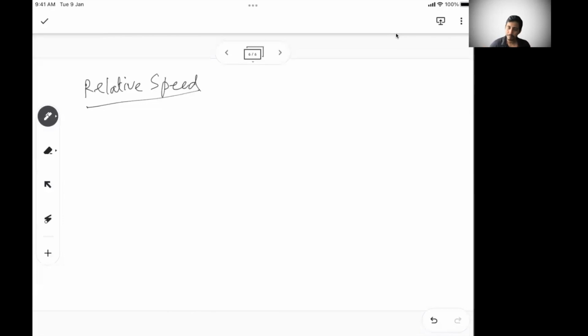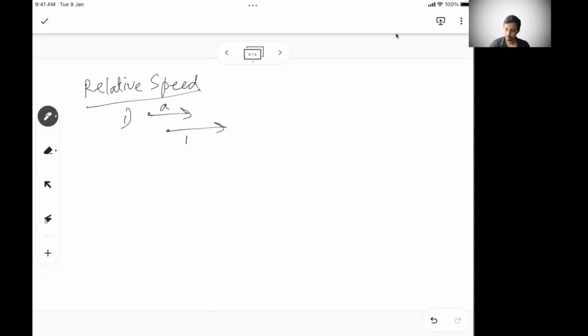So basically, when there are two objects, let's say in the first case, one object is moving this side and there is another object which is also moving in the same direction.